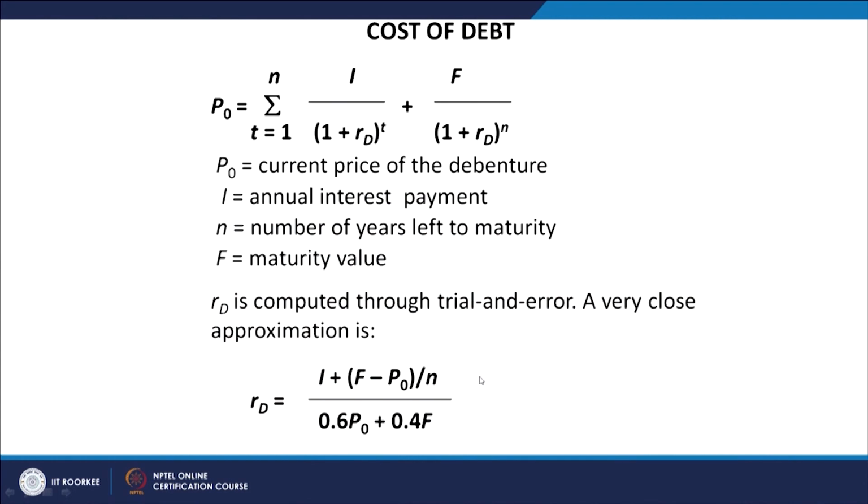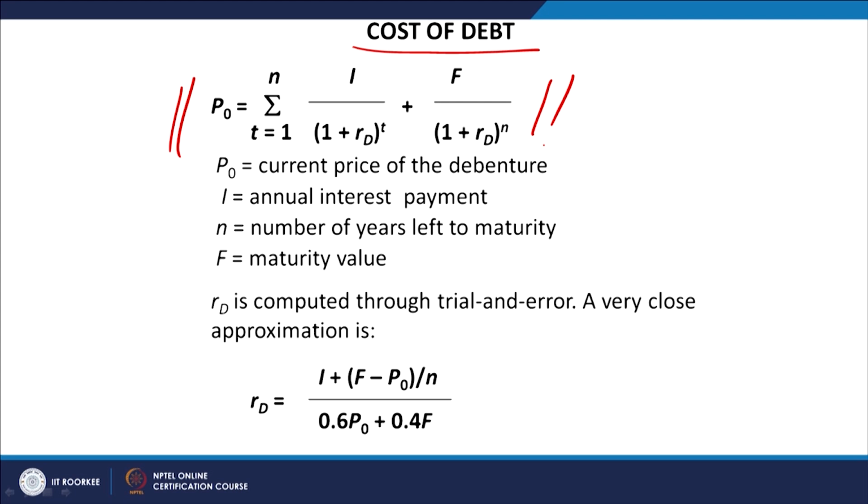Now, we will start with the first source of capital, which is the debt capital, right. The cost of debt capital can be calculated very simply, because largely it is given to us. For example, this model is given to us: P0 is equal to the sum from t equal to 1 to n of I divided by (1 plus Rd) to the power t, plus F divided by (1 plus Rd) to the power n.